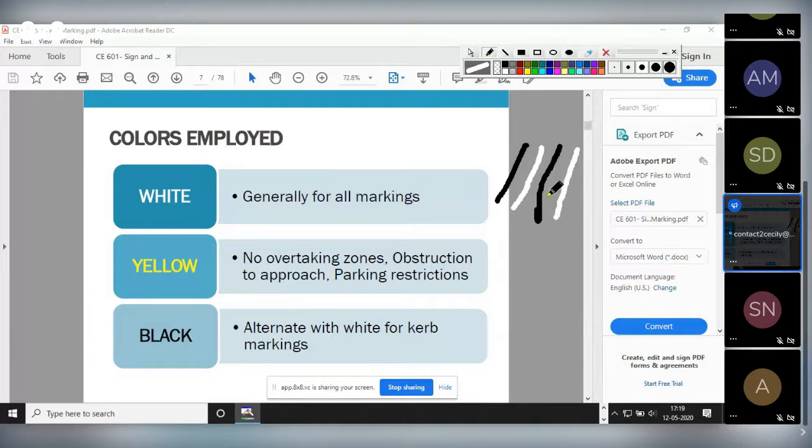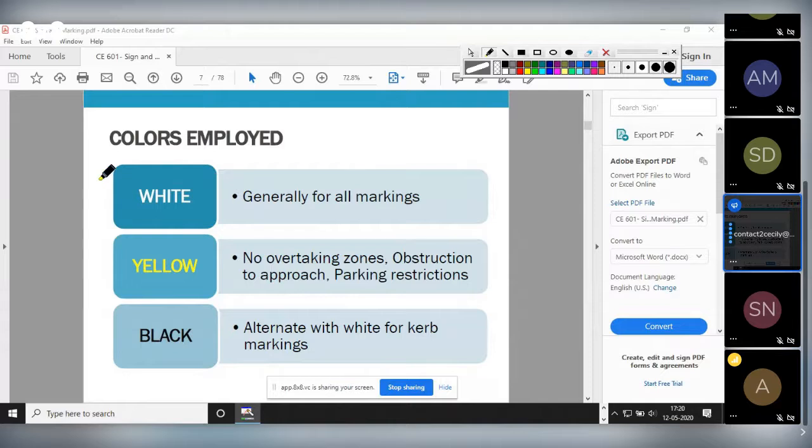These are alternating white and black markings, and they also come under markings. So white, yellow, and black are the three colors used for road markings.